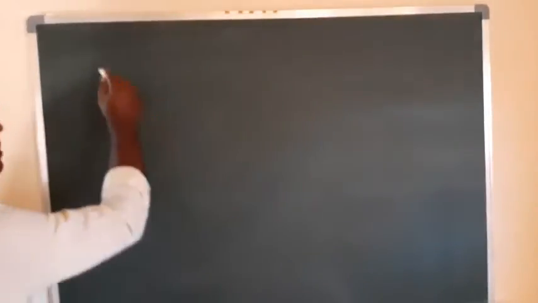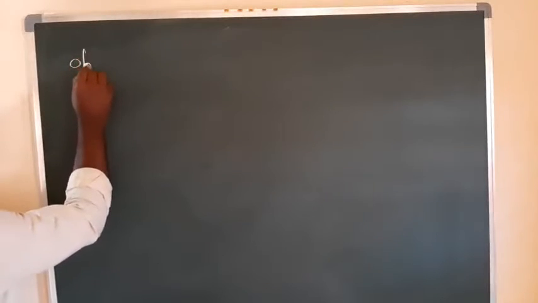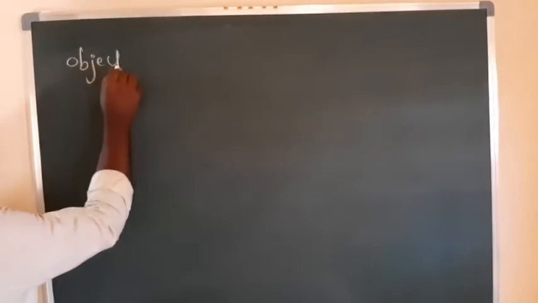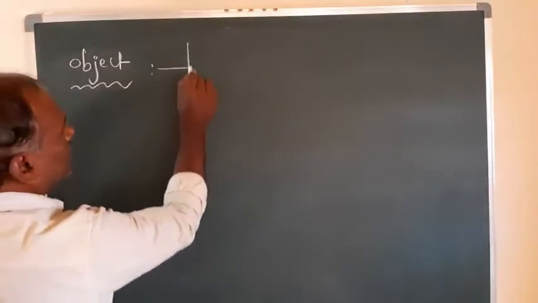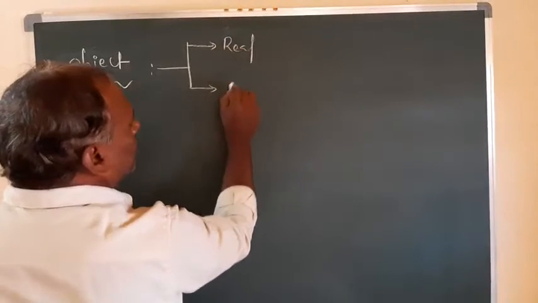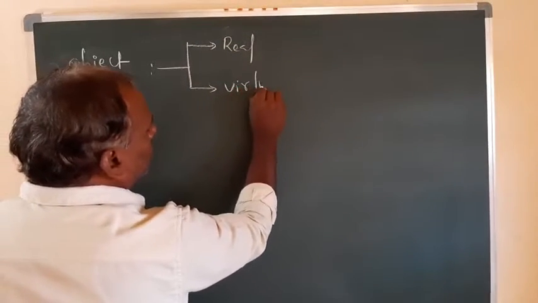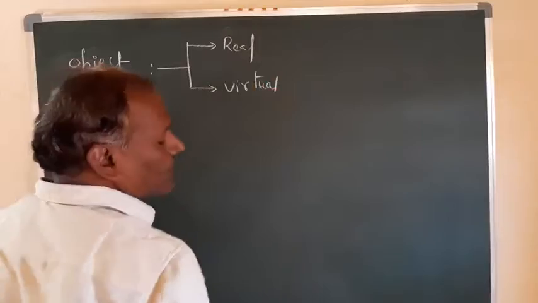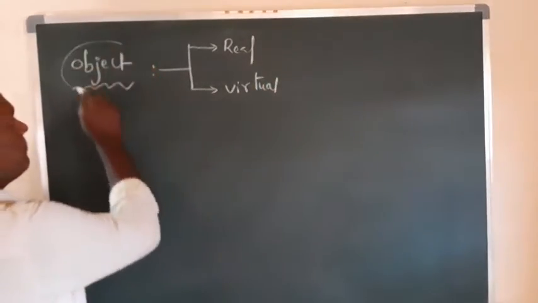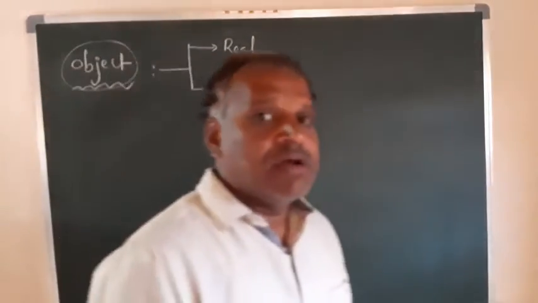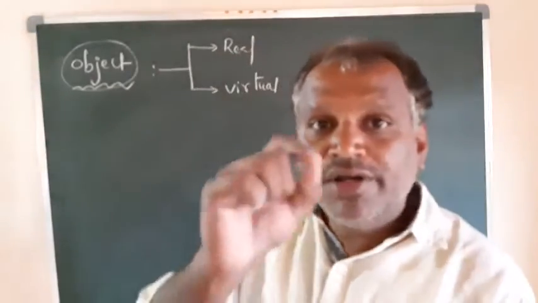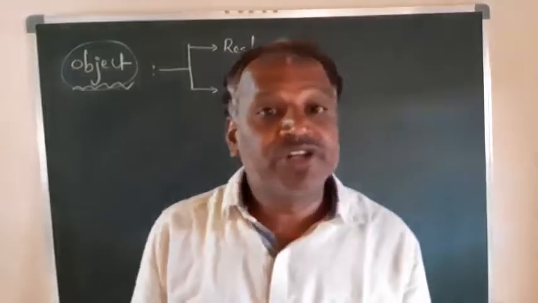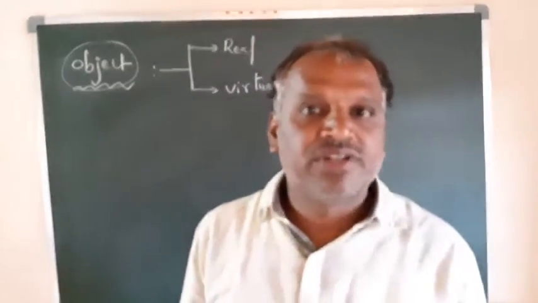See here, what is the object? The object may be real or virtual. Objects also have another classification: a point object and an extended object.